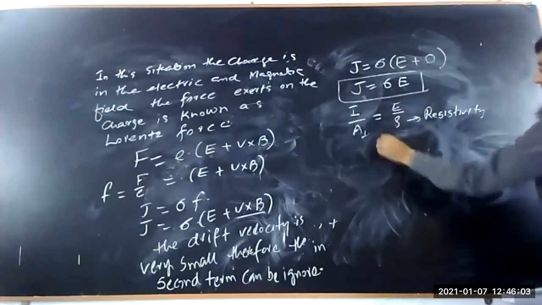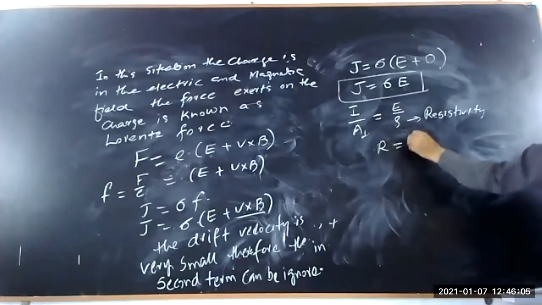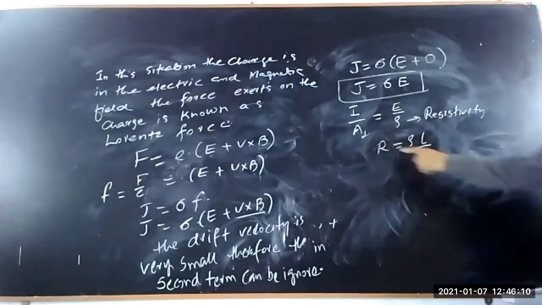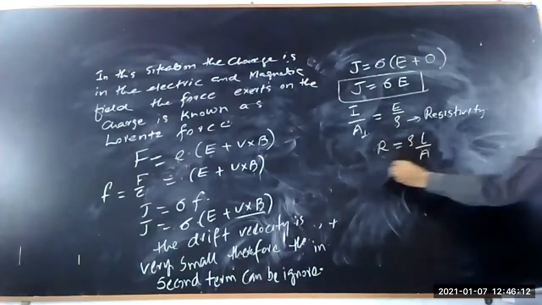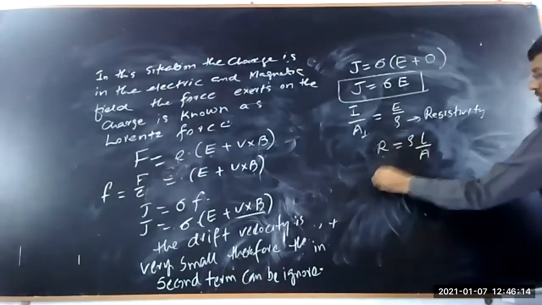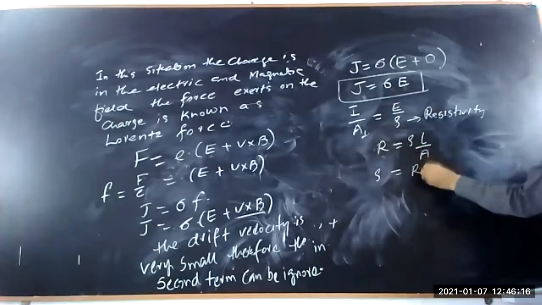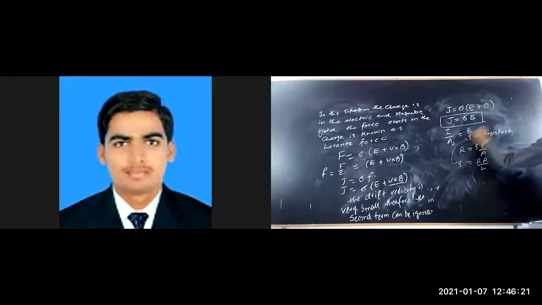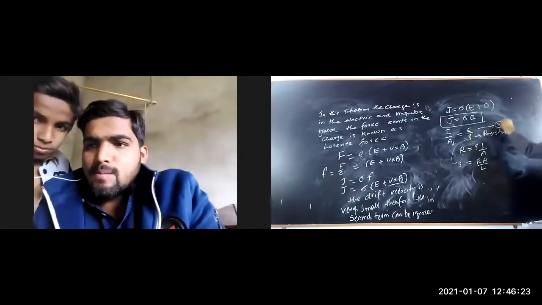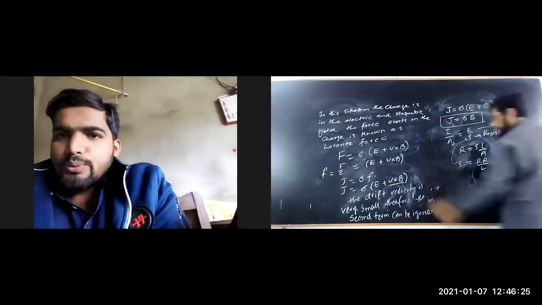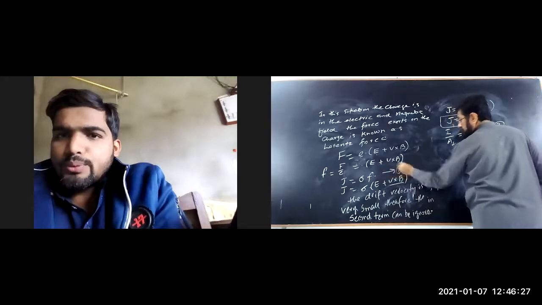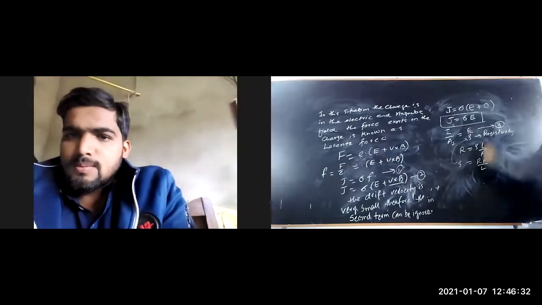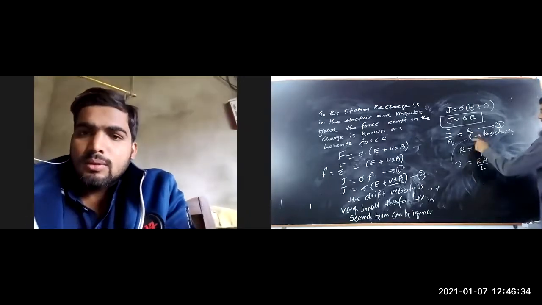You know that the resistance of the conductor R is equal to rho L upon A. This is the very fundamental relation of the resistance in a conductor. From this equation, rho is equal to R A upon L. Let's say this is equation 1, this is equation 2, and this is equation 3. Substitute this value of rho in equation 3, we get